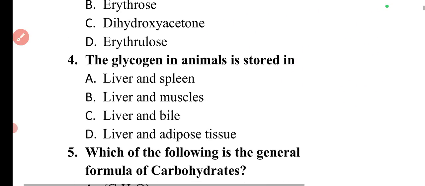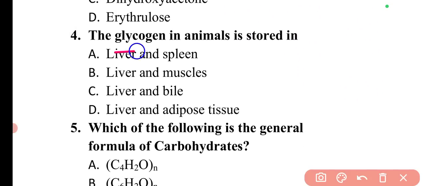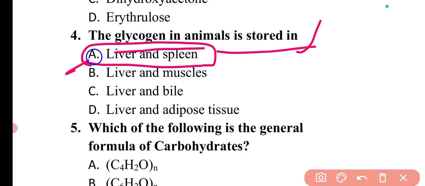So let's move to next question. So the question is, the glycogen in animals is stored in. So the glycogen in animals is stored in the liver and spleen. So here option A is correct.